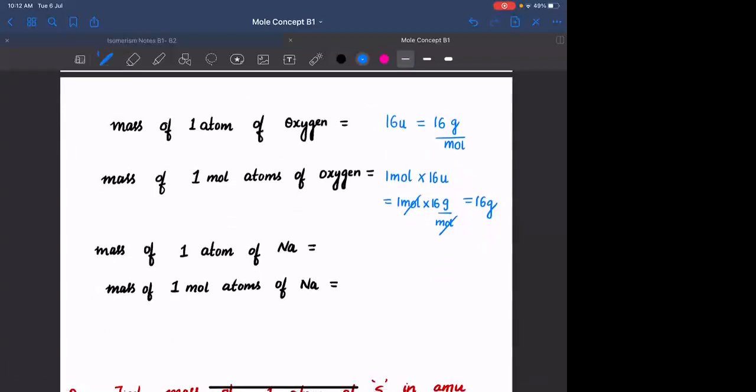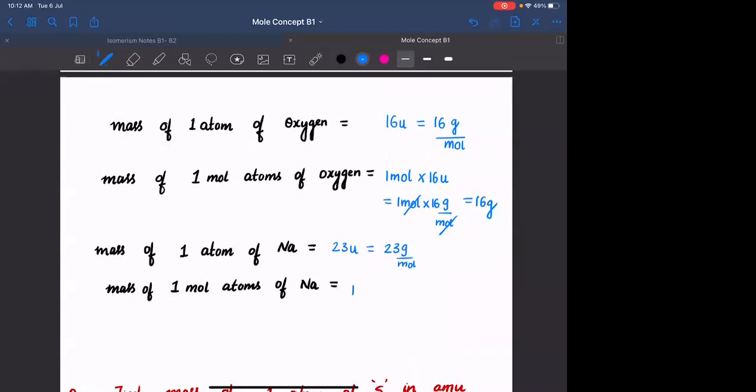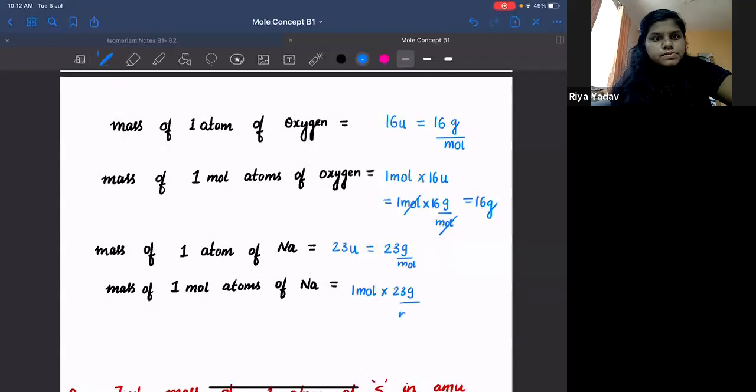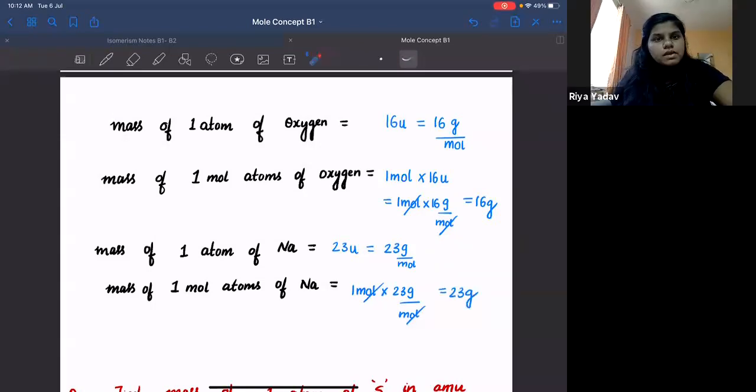Here, what is the mass of one atom of sodium? It is 23 U, which is equal to 23 gram per mole. What will be the mass of 1 mole atoms? It is 1 mole into 23 U, or 23 gram per mole. Mole cancels and you are left with 23 grams. This is the general observation.